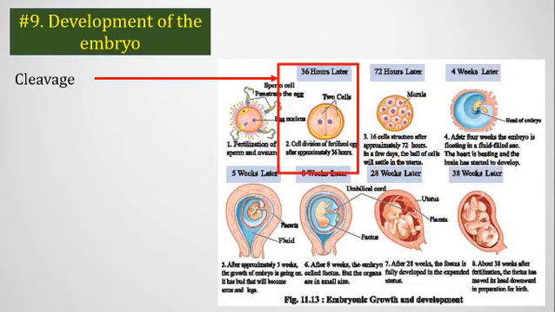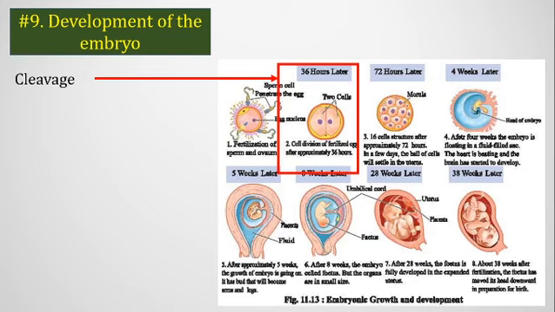Now we are discussing the development phases of the embryo in short, in 8 phases or 8 images. Actually, the development of the embryo is a very long process that takes about 9 months, but we will describe this long process in only 8 pictures.